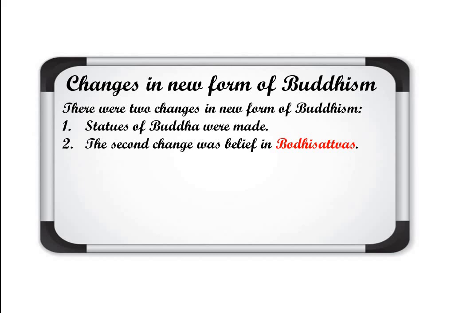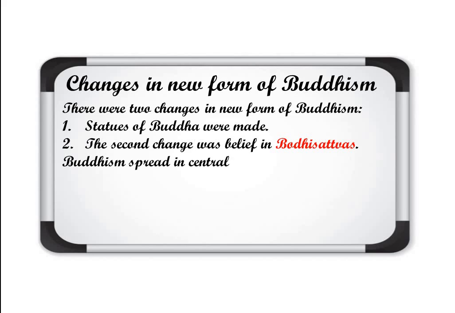In the western part, if we talk about China, then Korea, Japan; in the southern part, Sri Lanka; in the eastern part, Myanmar, Thailand, and different parts of Indonesia also. So Buddhism spread during that particular time. This is how we can say that Buddhism developed during the time period of Kanishk.